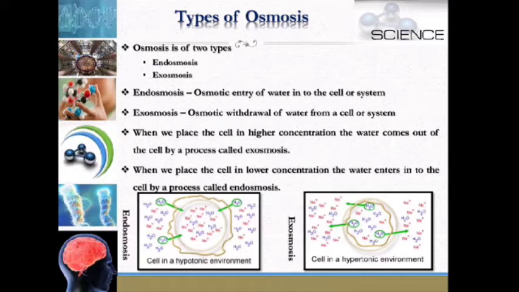So there are two types of osmosis, endosmosis and exosmosis. Endosmosis is osmotic entry of water into the cell or system. Exosmosis is osmotic withdrawal of water from a cell or system. When we place the cell in higher concentration, the water comes out of the cell by a process called exosmosis. When we place the cell in lower concentration, the water enters into the cell by a process called endosmosis.